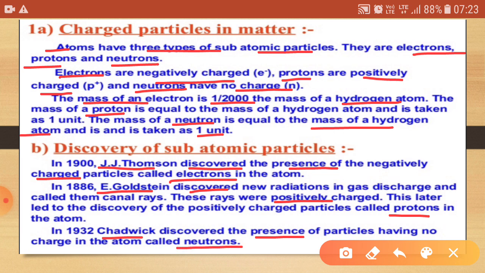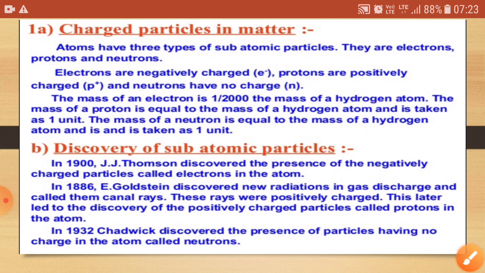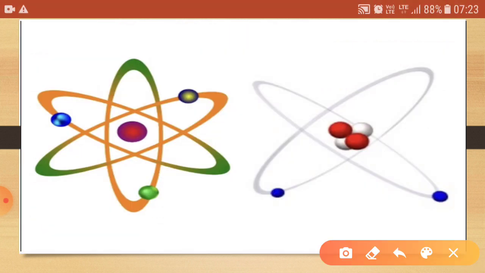Now, where are these three subatomic particles present in the structure? In this given structure, this is the nucleus having the protons and neutrons, and this is the electron which is revolving around the nucleus in the atom.